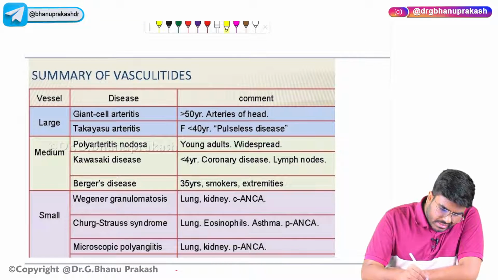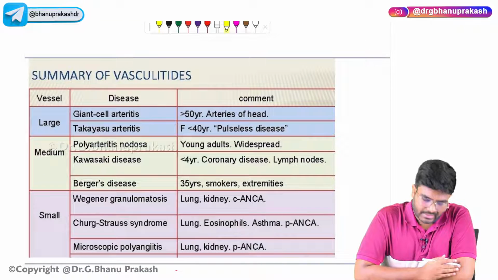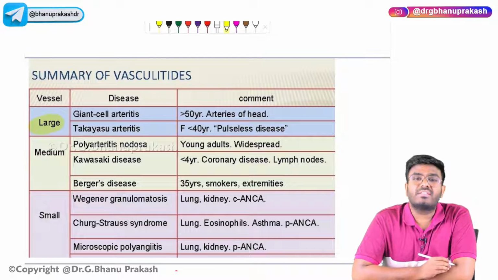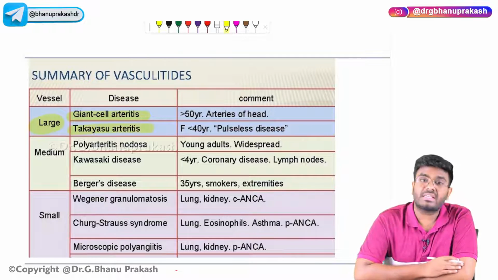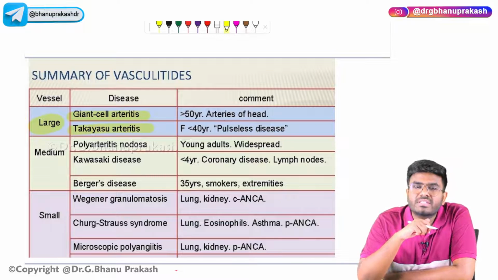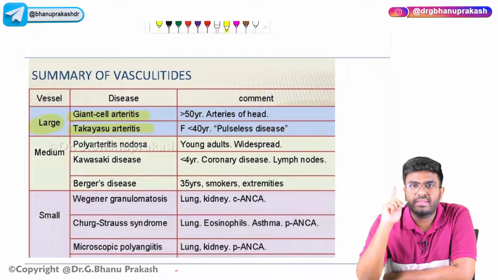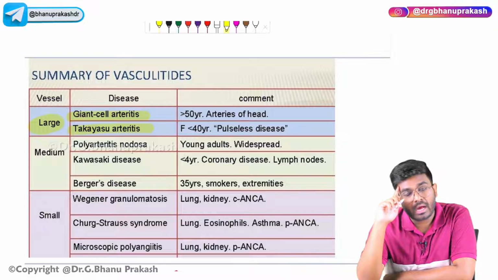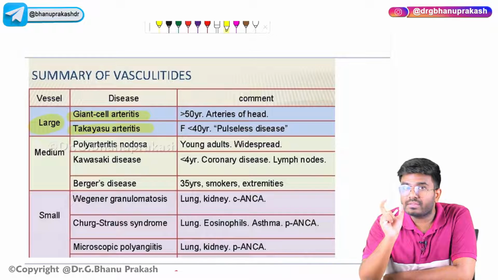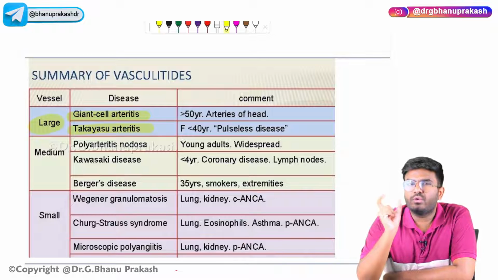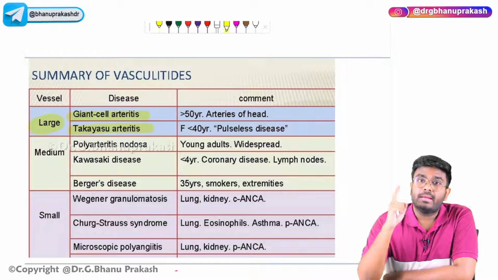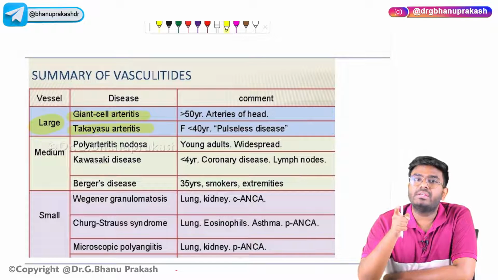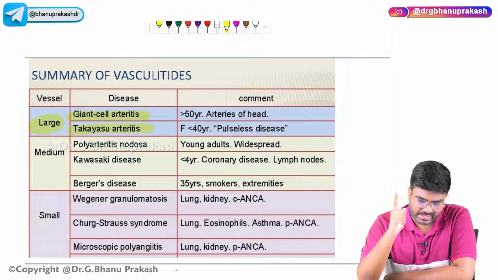Now, just have a summary of different types of vasculitis. We have discussed the large vessel vasculitis. What are the two important large vessel vasculitis? Already we have discussed giant cell arteritis as well as Takayasu arteritis. Important points about giant cell arteritis: seen in the elderly age group, females after 50 years. Temporal artery biopsy needs to be done. Optimal length is going to be how much? 3 to 5 centimeters. Granulomatous inflammation is going to be there. There is a risk of blindness. Immediately give the steroids. All these points we have discussed.